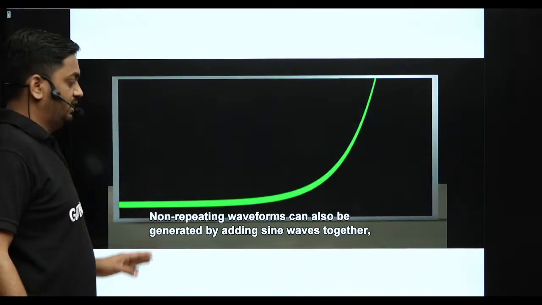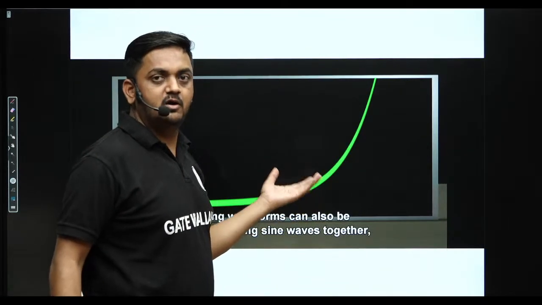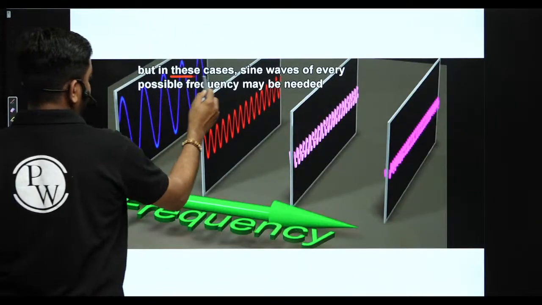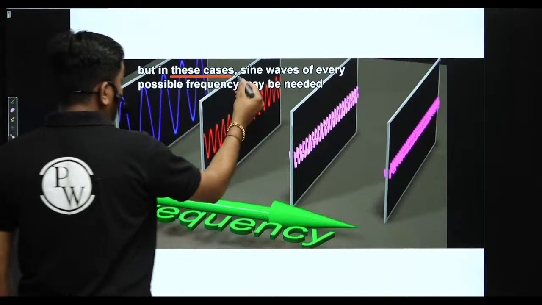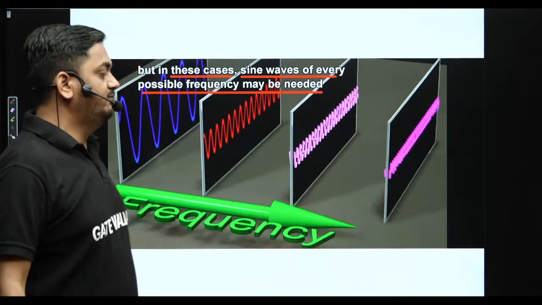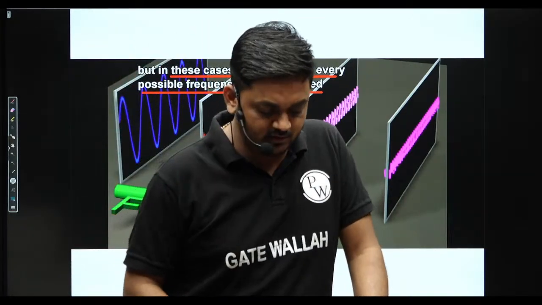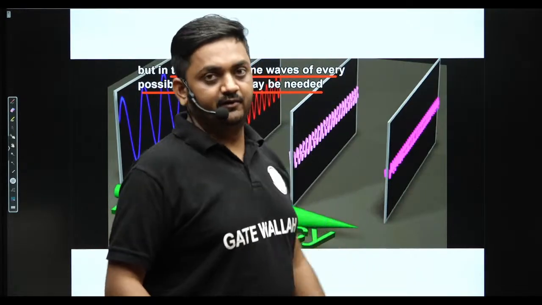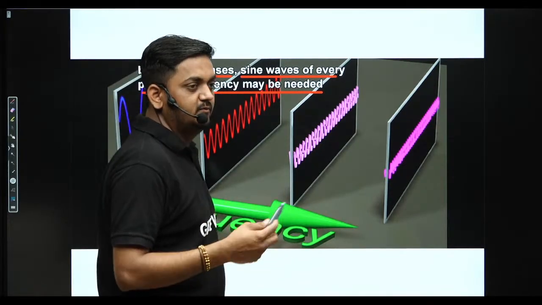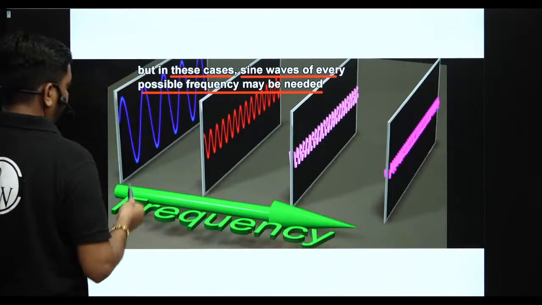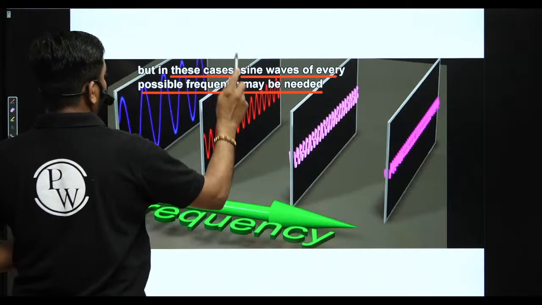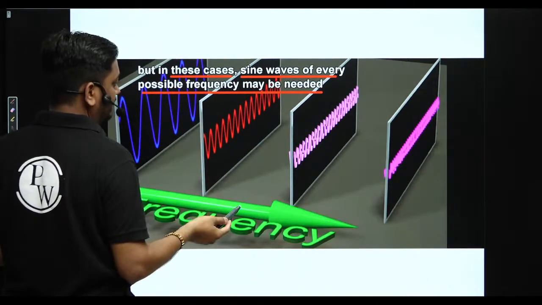This is also a non-repeating waveform, exponentially increasing. This is also a non-periodic, aperiodic signal, generated by adding sine waves together. But in these cases, sine waves of every possible frequency, that means continuous frequencies, may be needed. So here is the conversion of time domain to frequency domain, guys. In this case, which case? For the aperiodic signal, the non-repeating waveform.